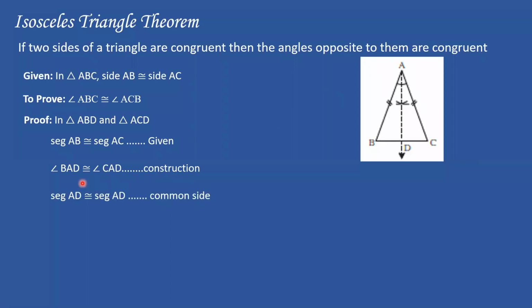Segment AD is congruent to segment AD. Why? Because it is common. You can see it in the diagram. So now I have all three conditions. So are my triangles congruent or not? These two triangles. And which test am I using now? Can anyone tell me? Raise your hand. Don't say yet, I have to prove that these two triangles are congruent. Piyusha, go ahead.